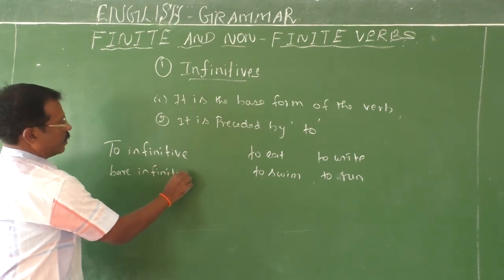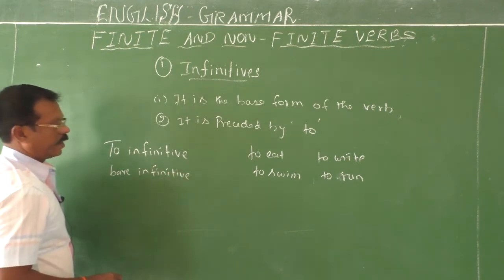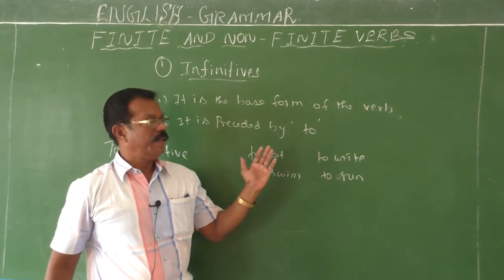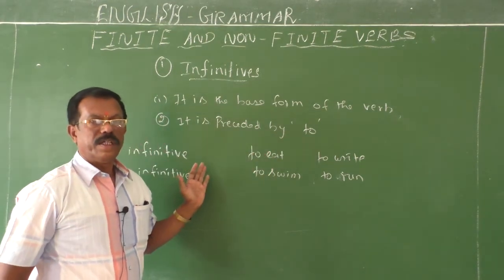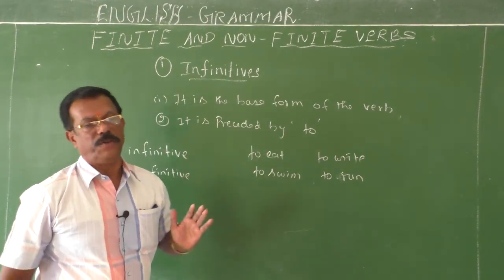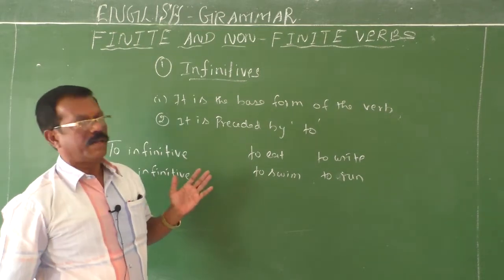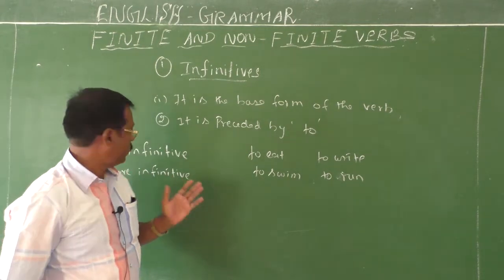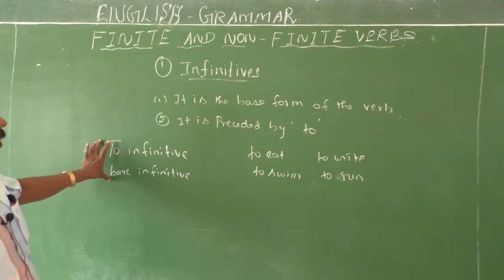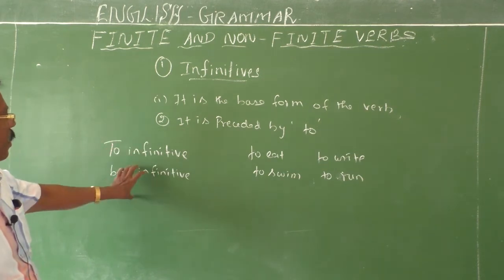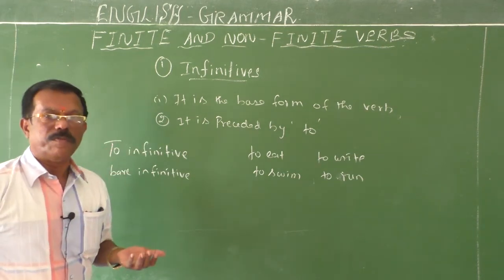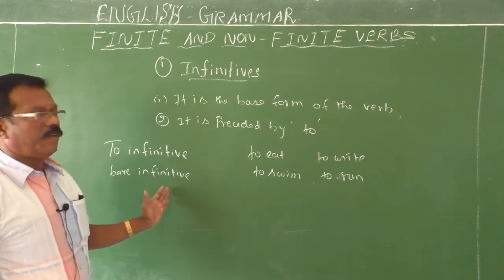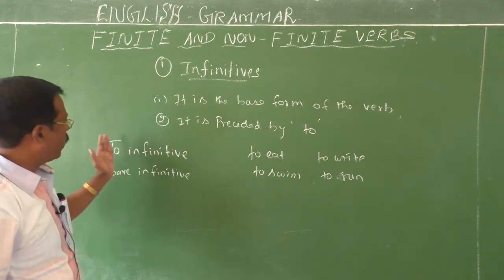You should know the difference, children. If we use V1 with to, then it is called to infinitive. If we use the base form of the verb without to, then it is called bare infinitive. You should know where we can use this bare infinitive and where we can use this to infinitive.